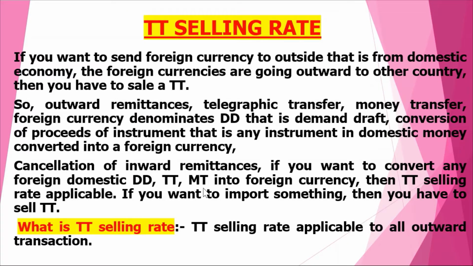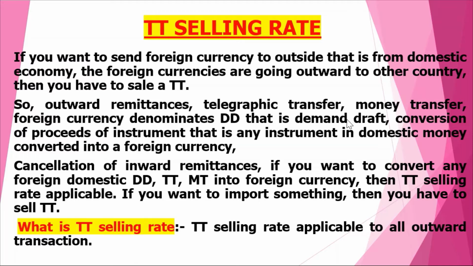Now, TT selling rate is just opposite to TT buying rate. Means, if foreign currency is going outside of our country or foreign currency is going outside our bank, in that case, we apply TT selling rate. So, what are the examples of TT selling rates?